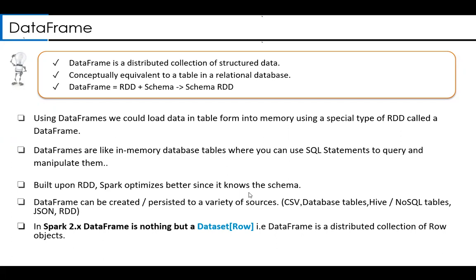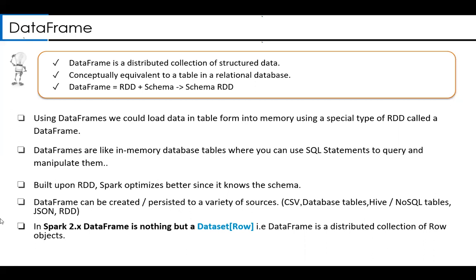Okay, you can create a data frame from different sources. For example, you can create a data frame from a CSV file, from database tables, from NoSQL tables, from almost any source. This point is very important. Later we will perform a small data pipeline where we read data from different sources, analyze it, and put it into the RDBMS. We will build a small data pipeline and understand it.